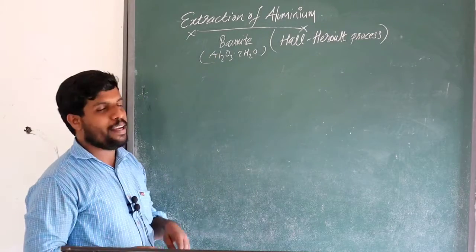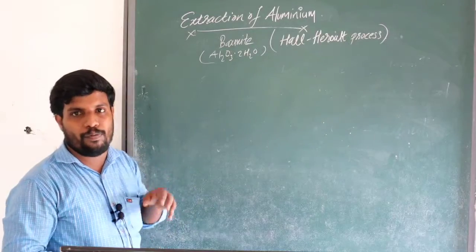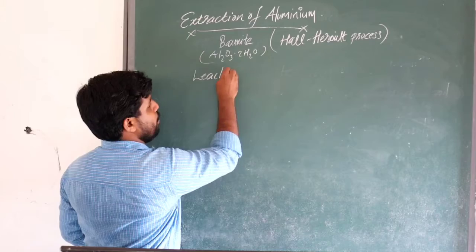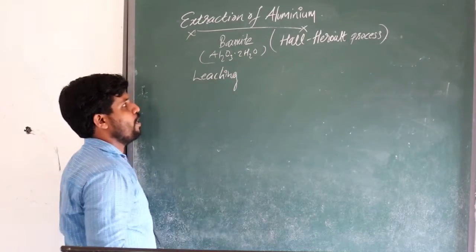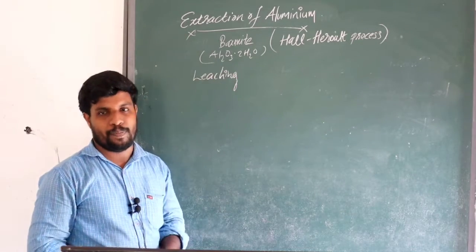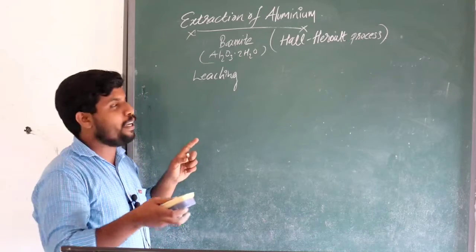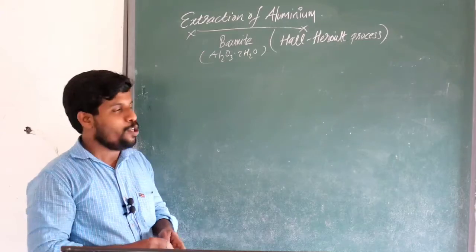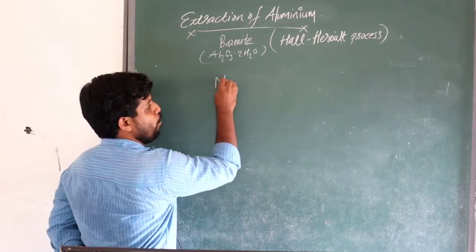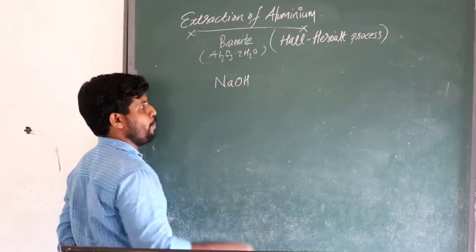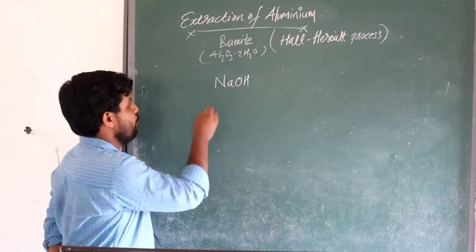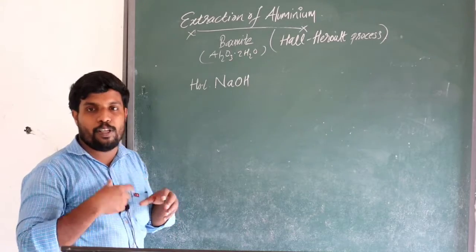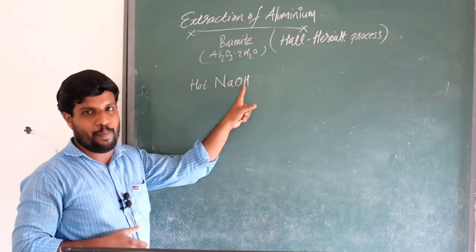So bauxite, we can carry it out. First, if you get an ore, we want to concentrate the ore. The concentration of bauxite is an important stage. First, concentration of ore is done by leaching. What is leaching? Leaching involves dissolving the ore in a suitable solvent. Here the suitable solvent is sodium hydroxide. For increasing the rate of dissolving, we use hot sodium hydroxide.